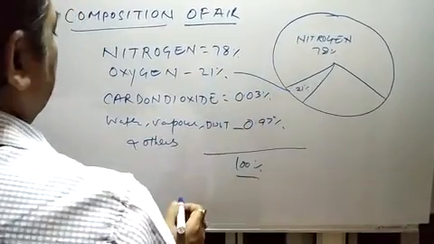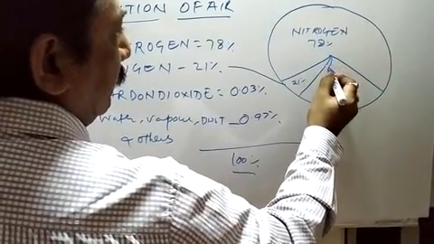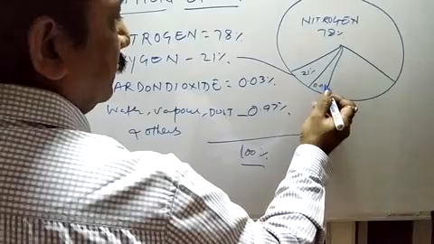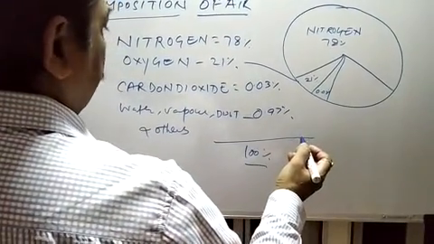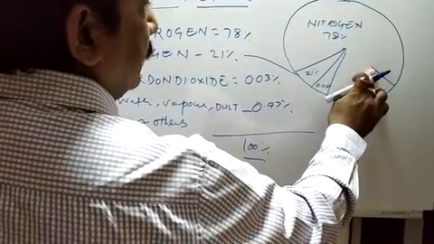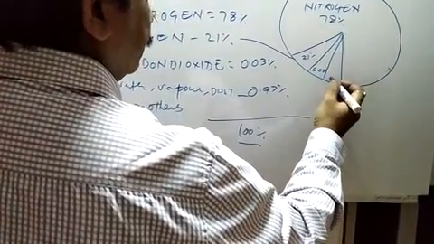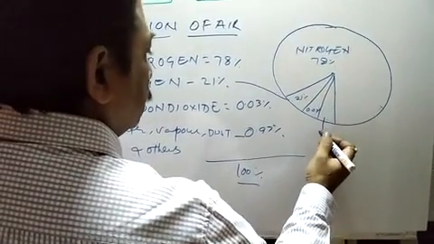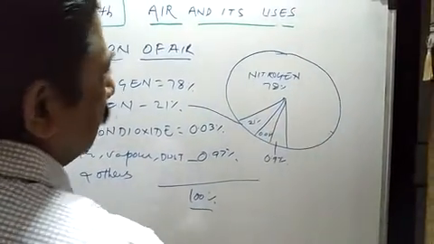Now carbon dioxide percentage is 0.03%. Now water vapor and dust is 0.97%.